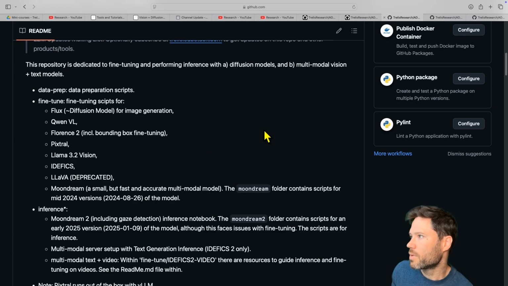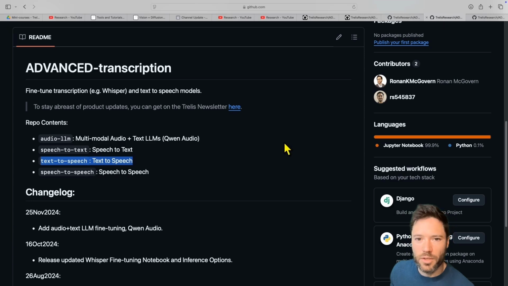Moving to advanced transcription, maybe not the best name for the repo because it covers much more than transcription. It does cover fine-tuning transcription models like Whisper. It covers inference techniques using faster Whisper and the cTranslate2 library, which allows for speed up in doing transcription. The repo, and the corresponding videos, also contain content on going the other direction, so text to speech. This does support dataset prep and fine-tuning. I think the text-to-speech models are still a bit clunky, so I'm hoping to add in a cleaner implementation of a simpler architecture over the next while.